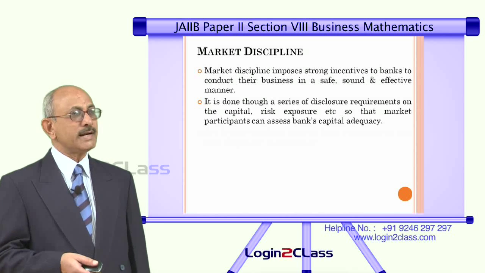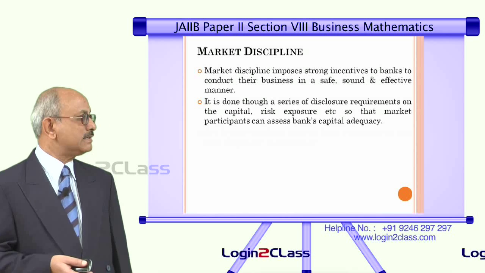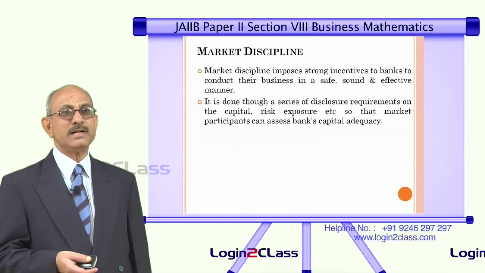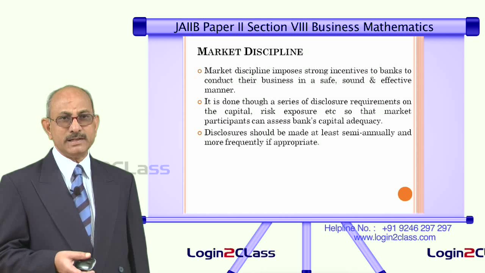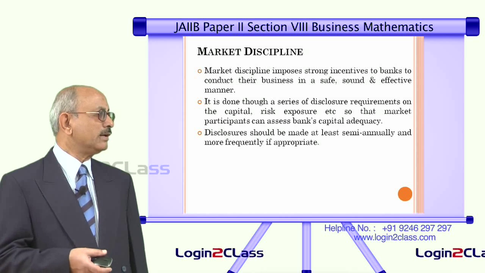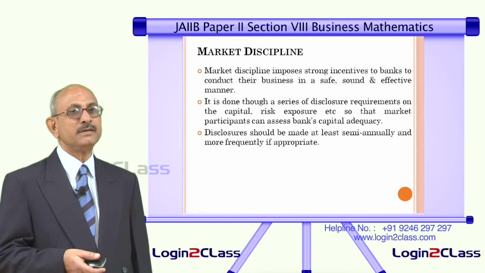And what kind of disclosure do they say? They say the disclosure should be made at least semi-annually and more frequently if appropriate. That means disclosure should not be only at the end of a particular year; it should be at least at half yearly intervals and more if it is necessary.